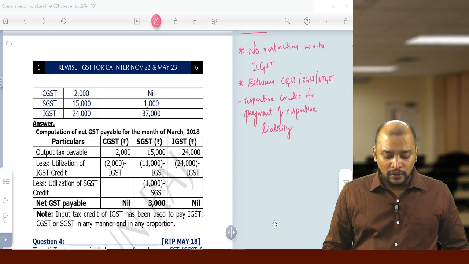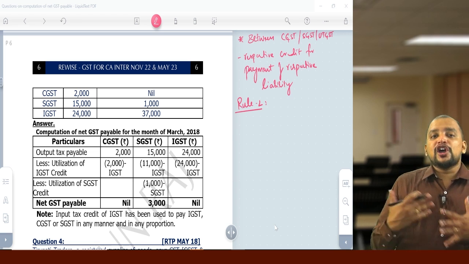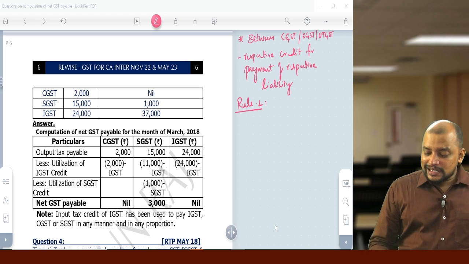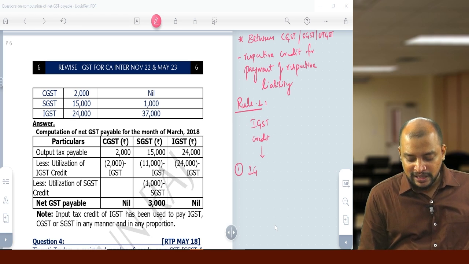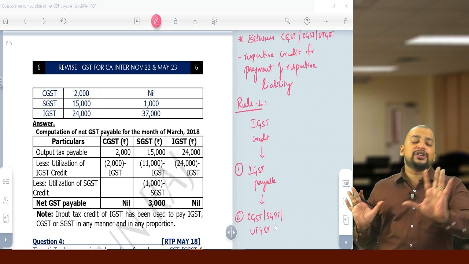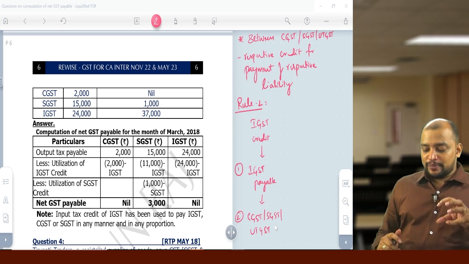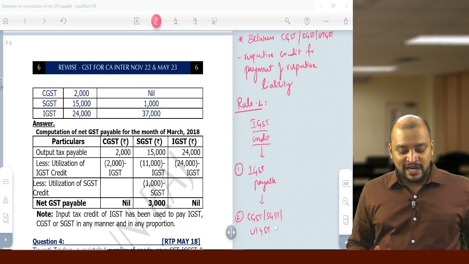And then rule 2 says the priority: IGST credit should be first utilized for payment of IGST liability, and thereafter if balance any can be used for payment of CGST, SGST or UTGST in any manner, any proportion. There is no restriction.